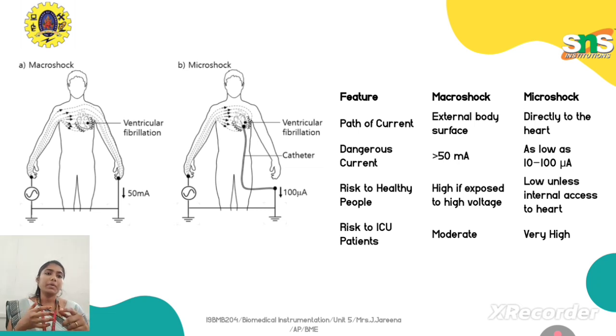The risk, for both macro shock and micro shock, is based on the range of current the people are exposed to. If it is a high range, macro shock is very dangerous. Even with a very low, minimal current in the microampere range, it will be very dangerous as far as micro shock is concerned.